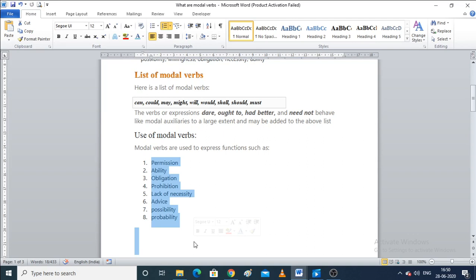It is a possibility. Then the eighth one is probability, when we are estimating that something is going to happen, or it has already happened, or it will happen. Three things: past, present and future.